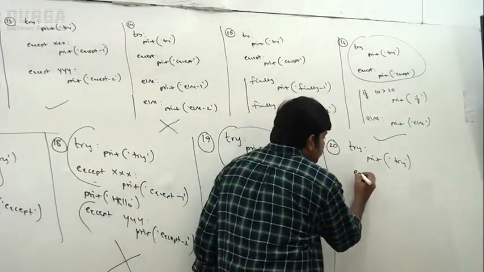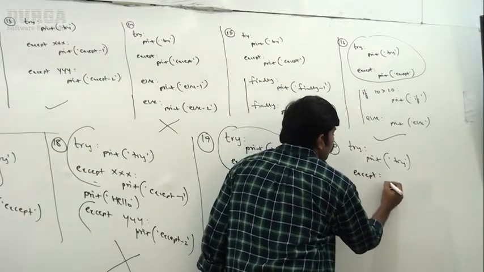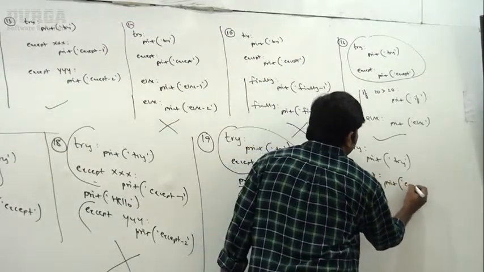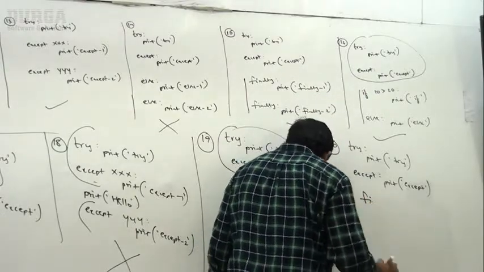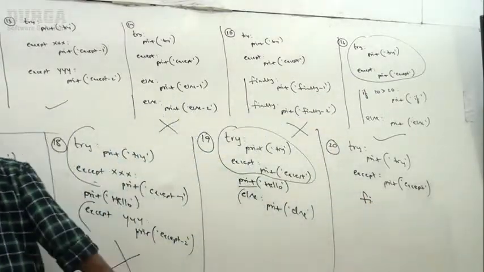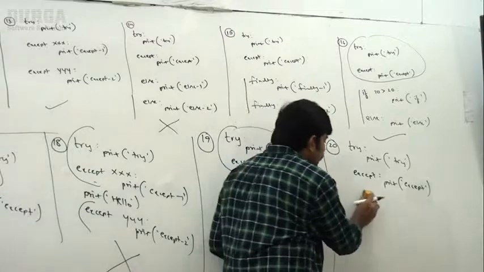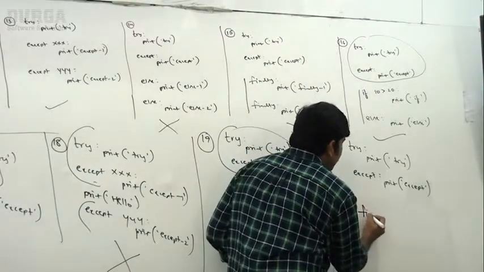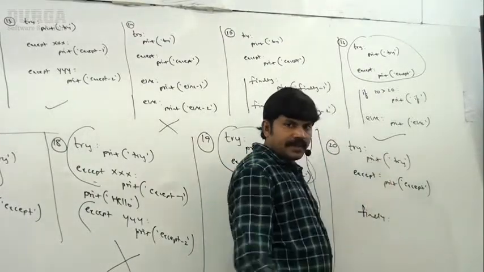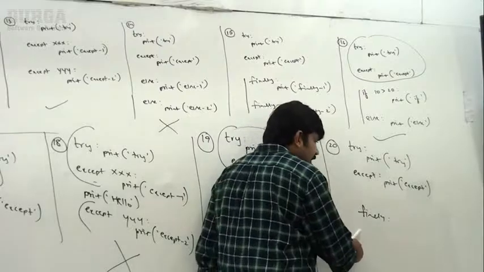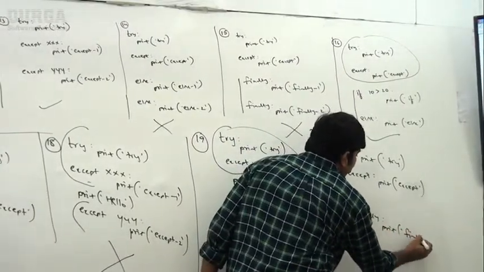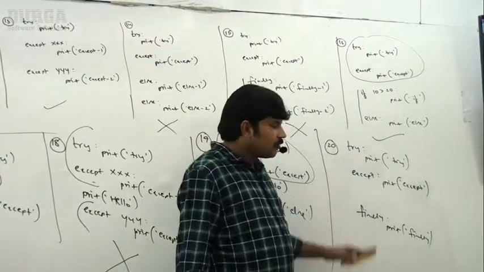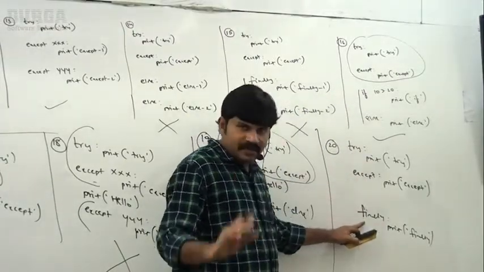Similarly, last, here try, print of try. Now except, print of except. Next, take very special care about this terminology. I'm taking finally: try except and then finally, print finally. So try except finally is valid.